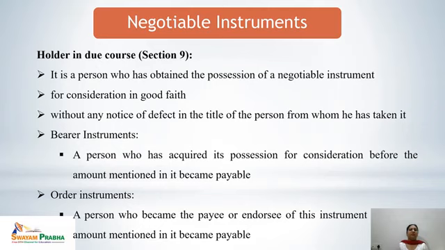The other important thing to be noticed here is that the possession of the instrument should be taken before the maturity date. And in case of order instruments, a person who became the payee or endorsee of this instrument before the amount mentioned in it became payable. That means, in case of a bearer instrument, the one who has the possession, and in case of an order instrument, the one to whom the instrument is endorsed or transferred, becomes the holder in due course according to section 9 of the Negotiable Instruments Act.